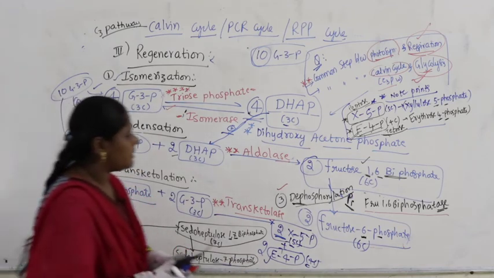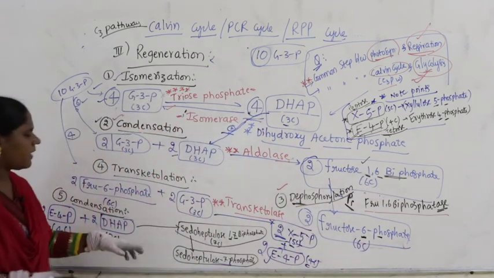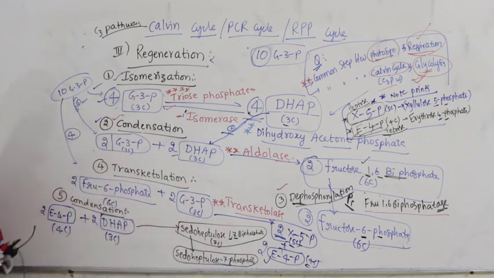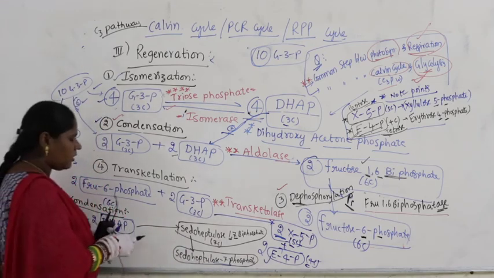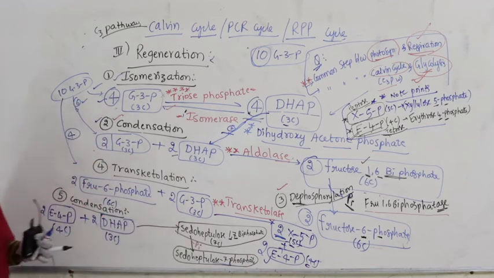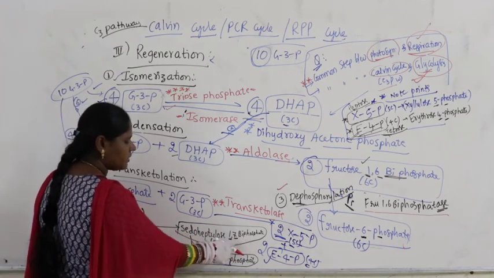Whenever biphosphate is there, that immediately converts into single phosphate. Here also biphosphate is there, that immediately gets converted into 6-phosphate. Now by eliminating inorganic phosphorus from the compound, one inorganic phosphorus is removed, one phosphate is attached to the first carbon, another phosphate is attached to the 7th carbon.